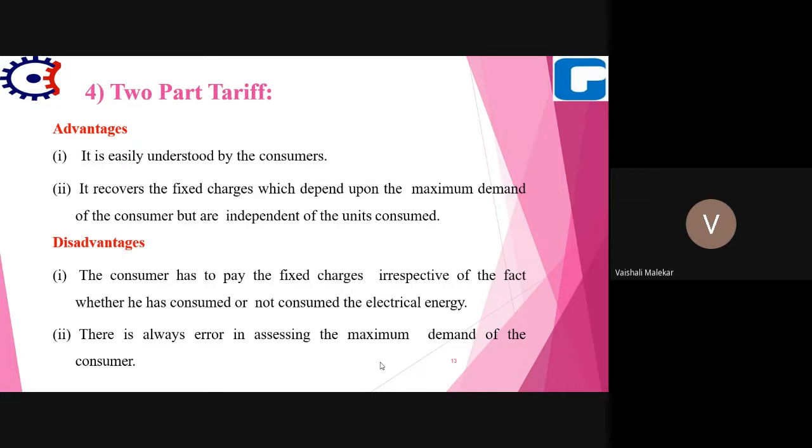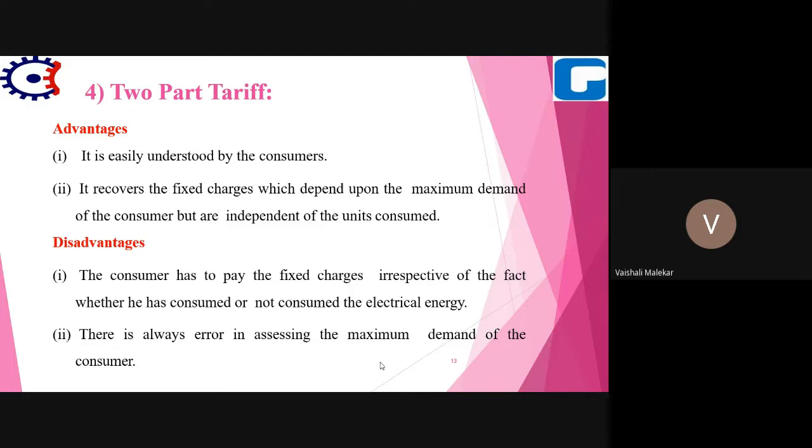So the advantages are that this tariff is easily understood by the consumer, and it recovers the fixed charges which depend on the maximum demand of the consumer but are independent of the units consumed.